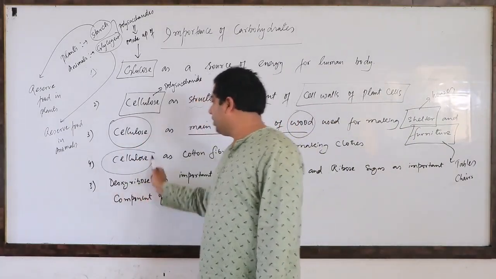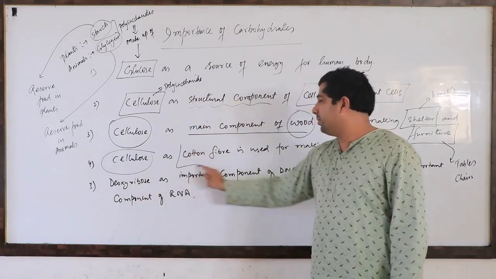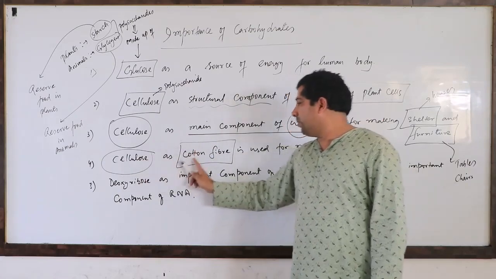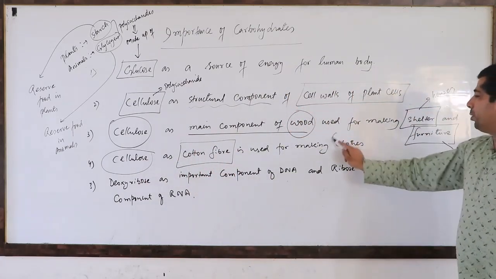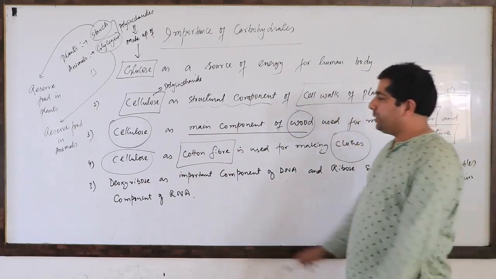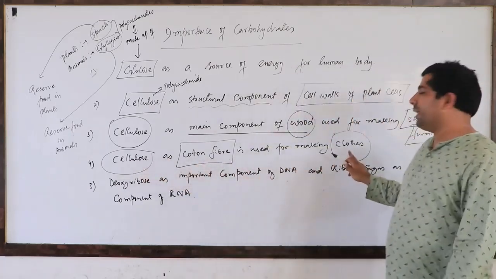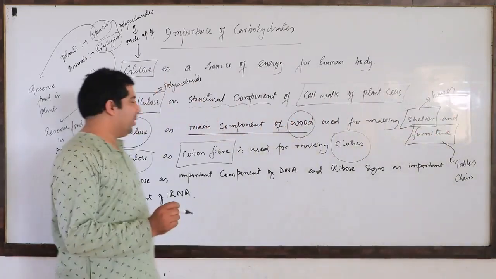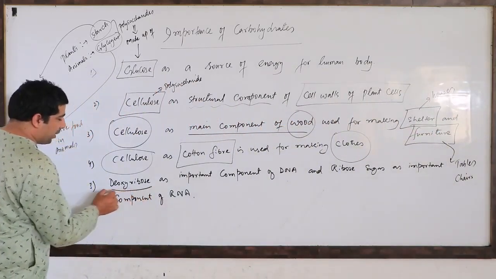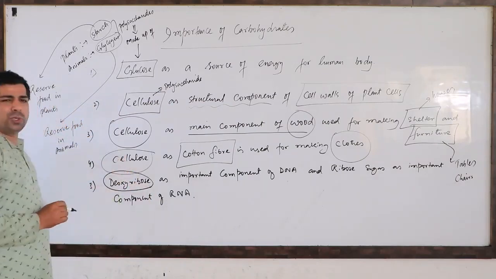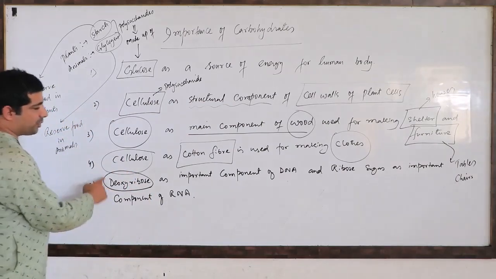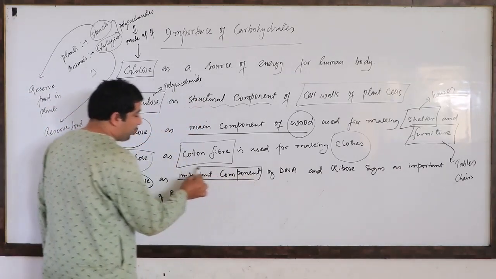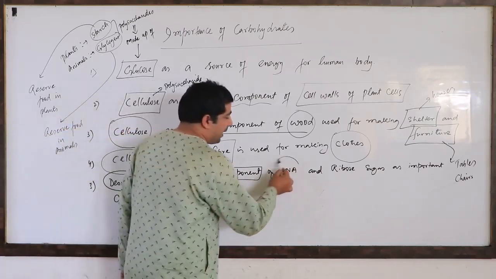Then let's go further. The cellulose as cotton fiber. So cotton fiber contains cellulose, and this cotton fiber is used for making clothes. That means we can use cellulose even for making clothes as well. Correct? Then you have a sugar called deoxyribose sugar. It's a monosaccharide, and this deoxyribose sugar is the important component of DNA.